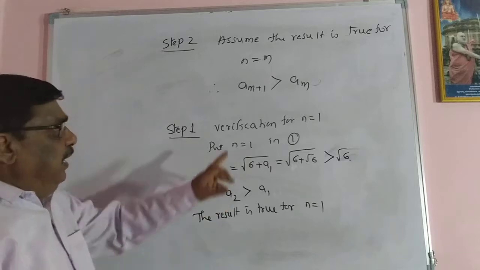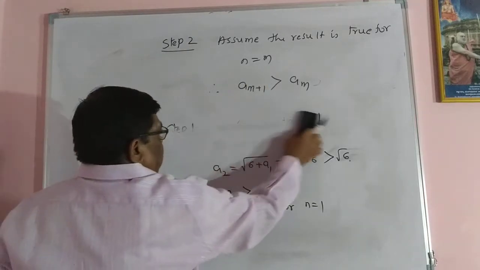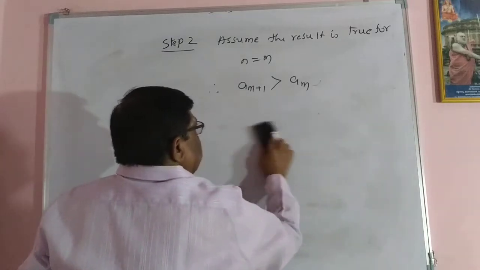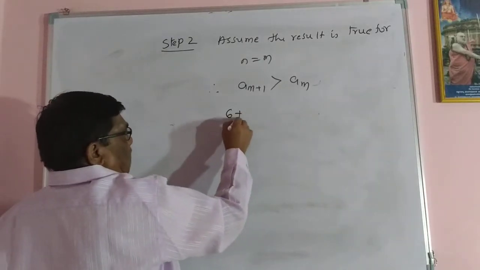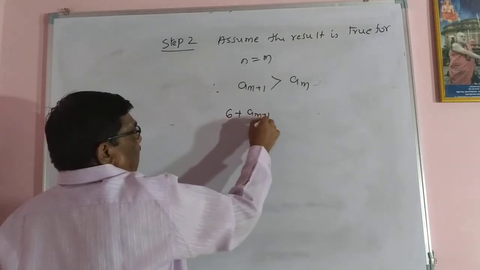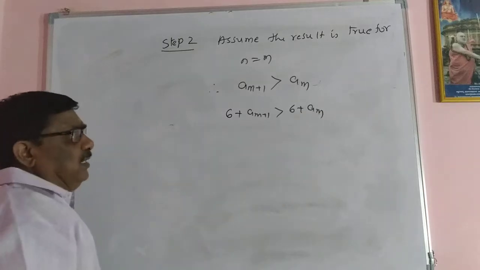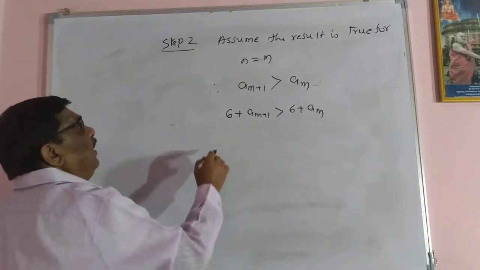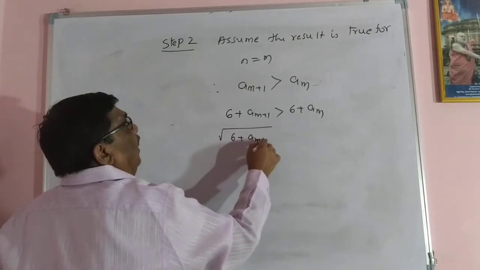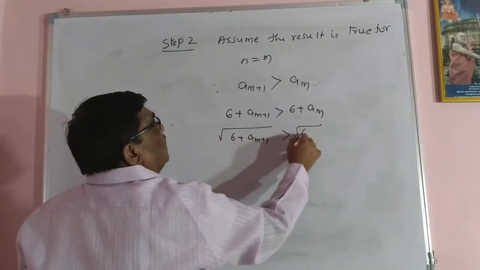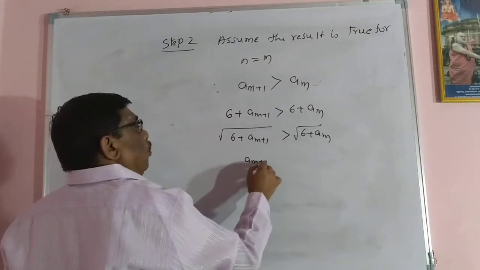I am assuming a(m+1) is greater than am because I have assumed that, so it is monotonically increasing. Adding 6 both sides, 6 plus a(m+1) greater than 6 plus am. Just adding both sides, the inequality remains the same. Taking the square root, root of 6 plus a(m+1) is greater than root of 6 plus am, and this is a(m+2), this is a(m+1).